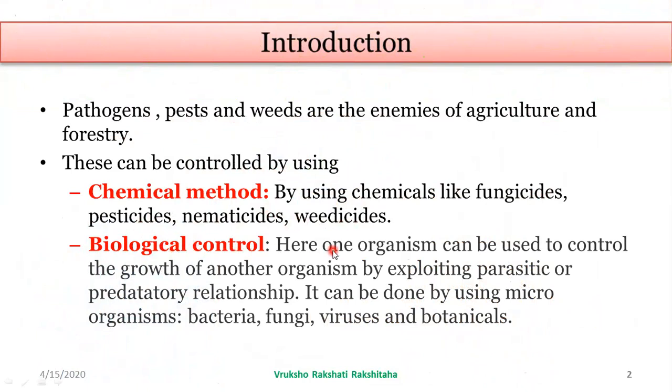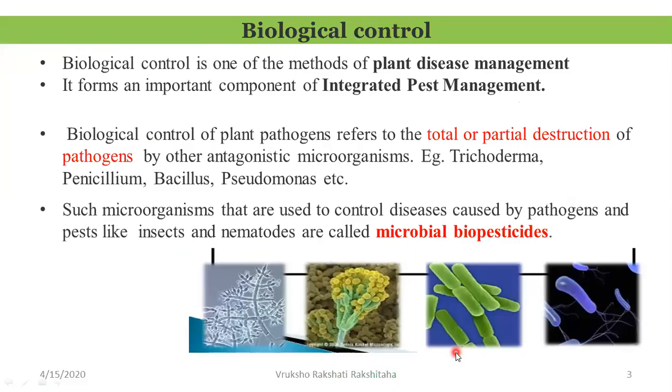Biological control, here one organism can be used to control the growth of another organism by exploiting parasitic or the predatory relationship. And this can also be done by using microorganisms like bacteria, fungi, and viruses, and also by using the botanicals. Let us look into biological control. Biological control is one of the methods of plant disease management. It forms an important component of integrated pest management.